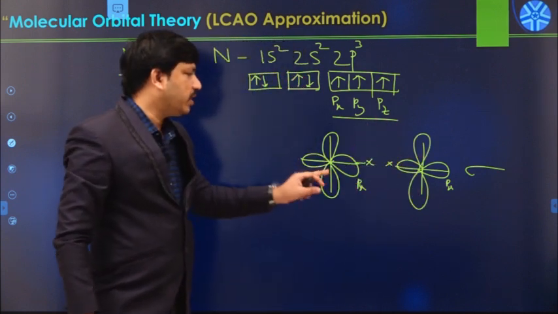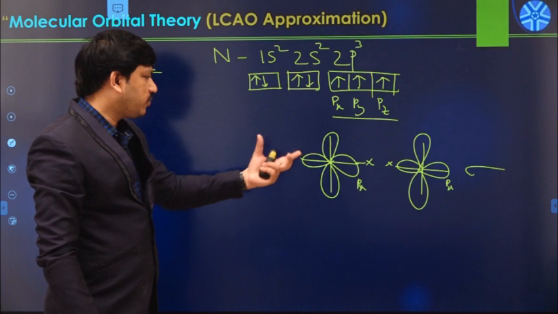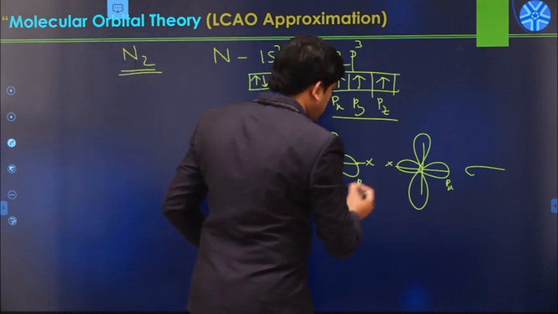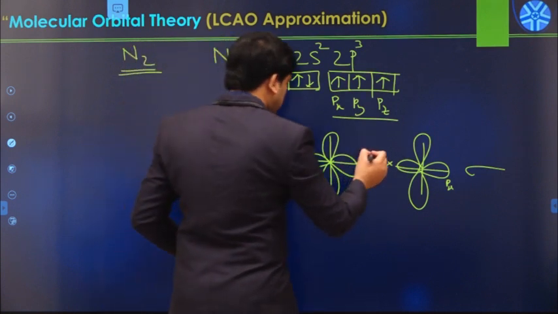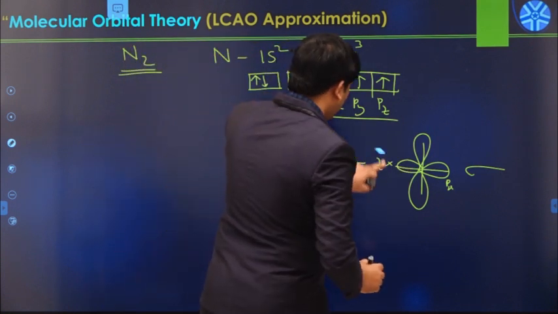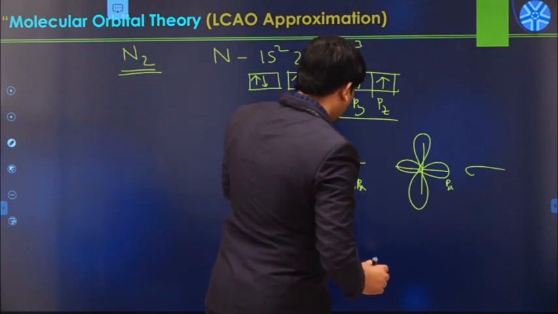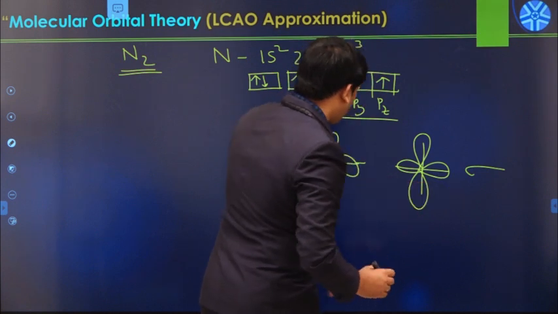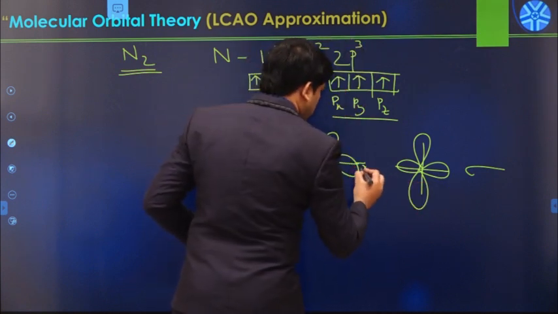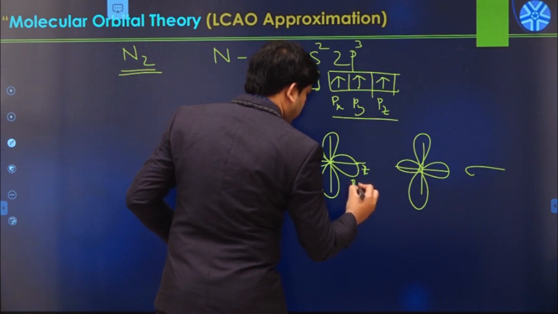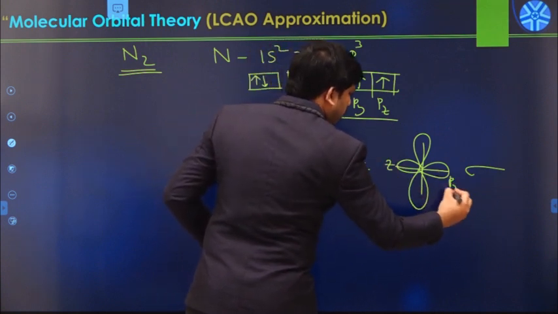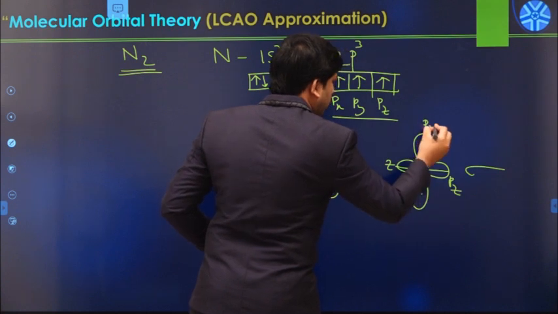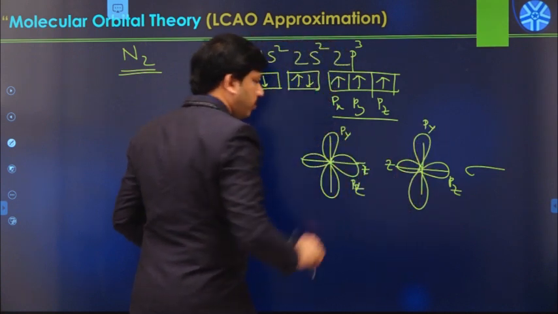Whenever there is px, py or pz, just fix one of the axes as the bonding axis. In this case I was saying the x axis, but we can also use the z axis. Let us assume this is the z axis, which is more convenient. That means this is pz, this is the z axis, and let us say this is py, like this.